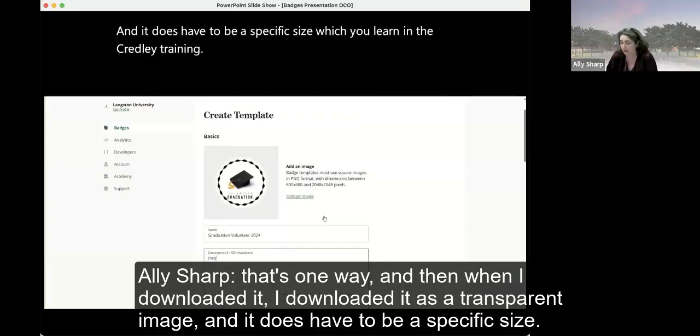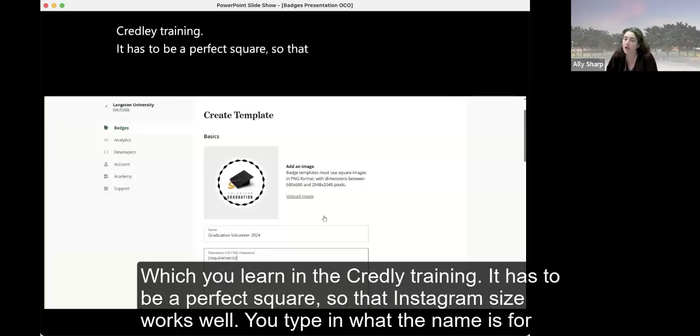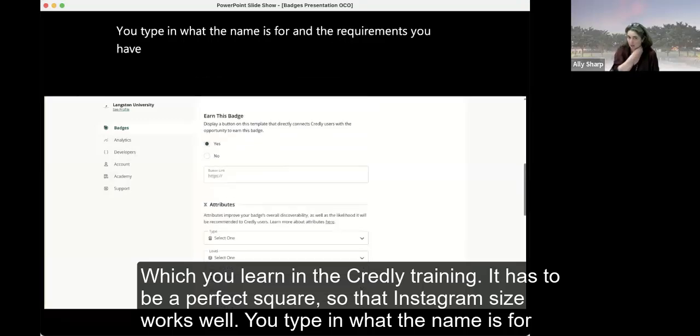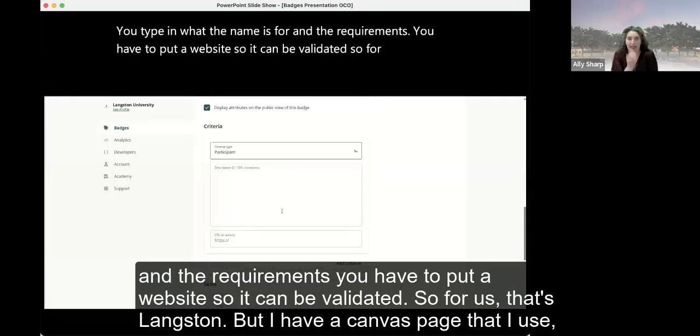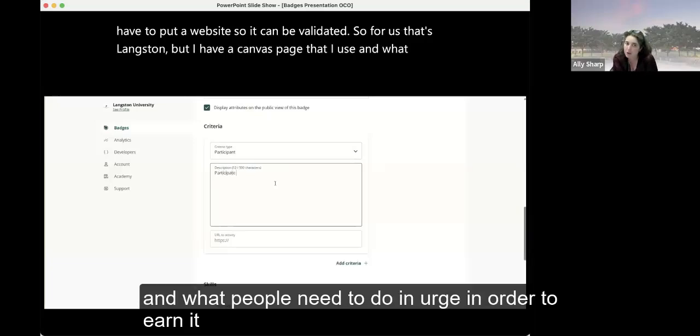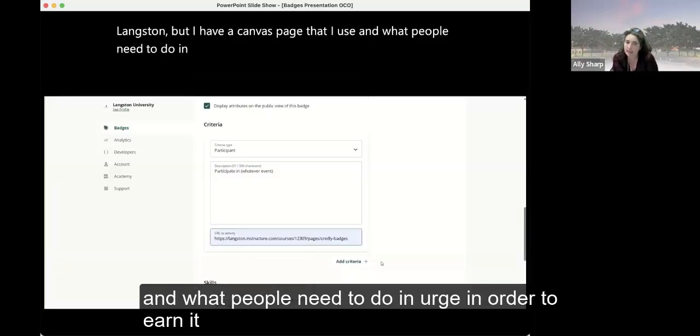It has to be a perfect square so that the Instagram size works well. You type in what the name is for and the requirements. You have to put a website so it can be validated. For us, that's Langston, but I have a Canvas page that I use. And what people need to do in order to earn it.